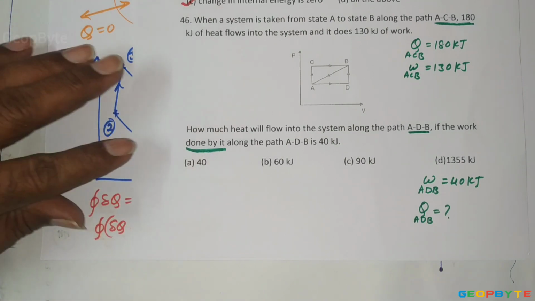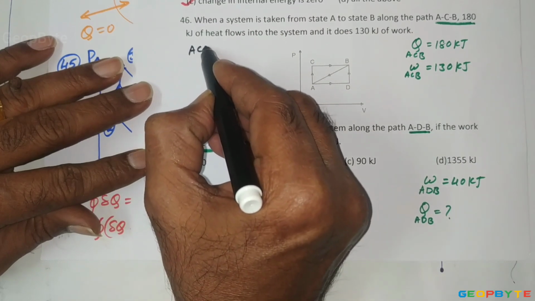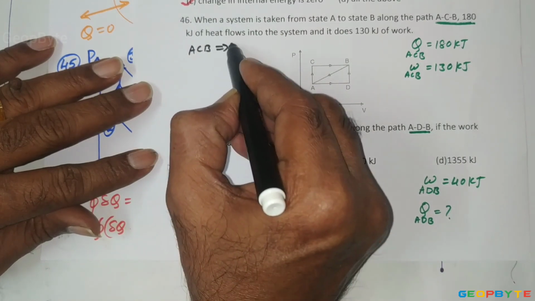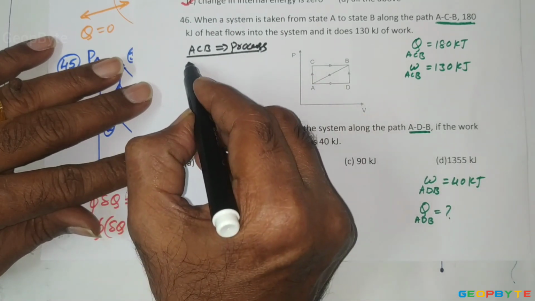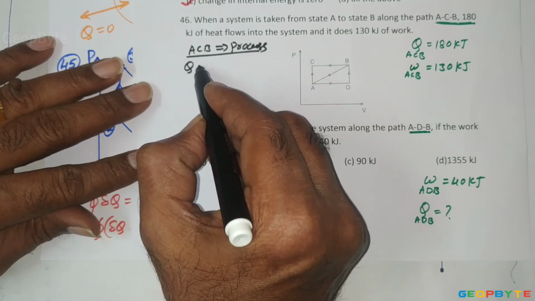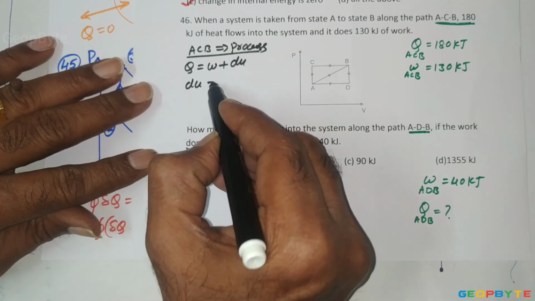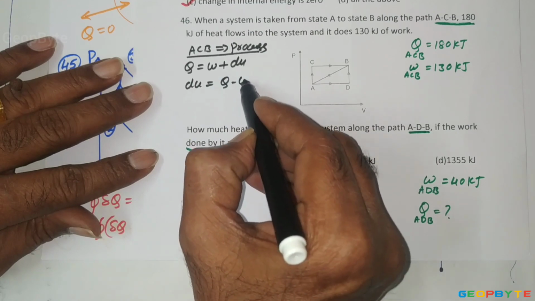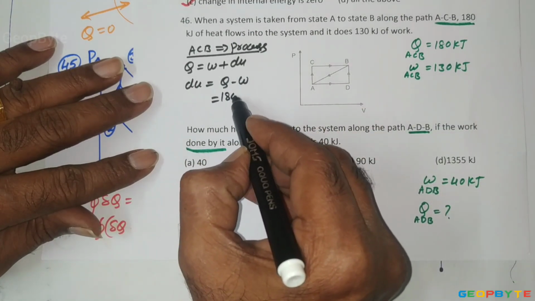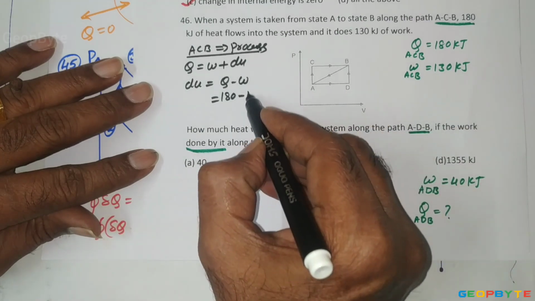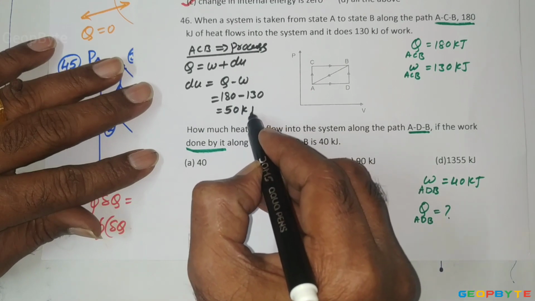You know, ACB is a process. For this process, energy balance equation: Q equal to W plus dU. dU for the ACB process is Q minus W. Q for ACB 180 minus W for ACB 130, it is equal to 50 kilojoules.